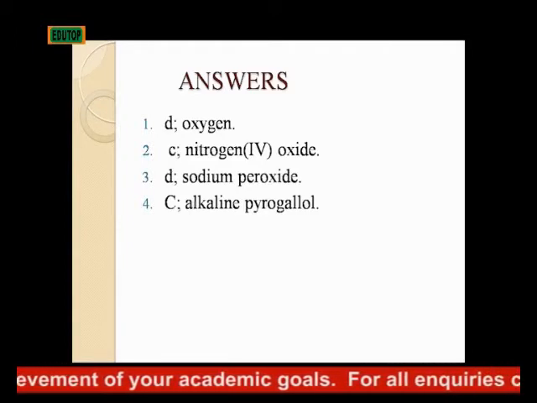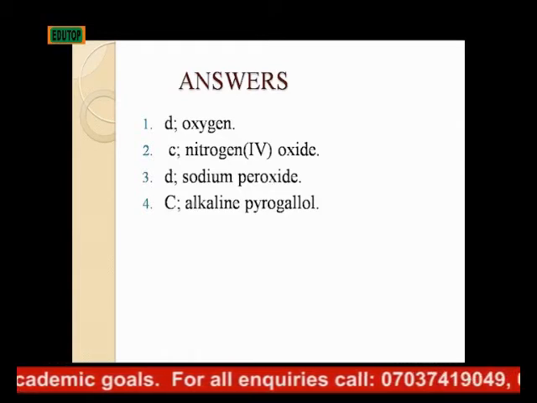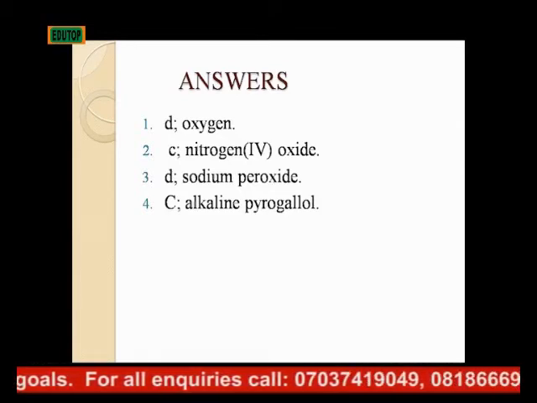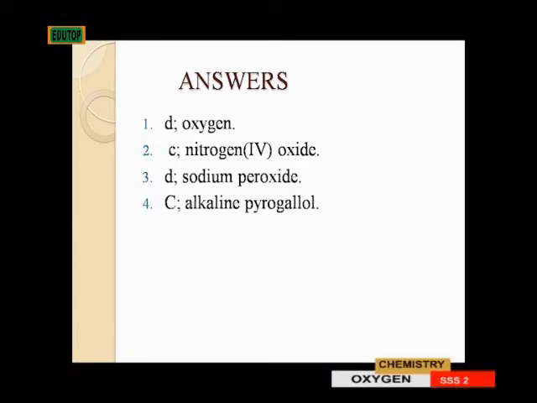Oxygen in air can be absorbed by passing it through A. Caustic soda, B. Fused calcium chloride, C. Alkaline pyrogallol, D. Washing soda. The only substance that has affinity for oxygen is what is known as alkaline pyrogallol.